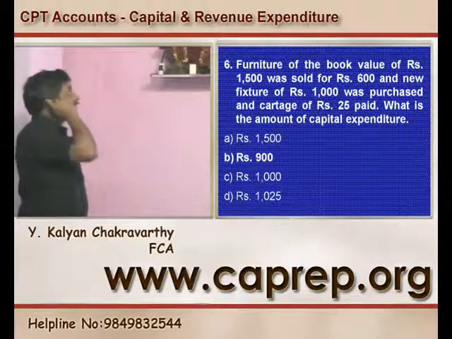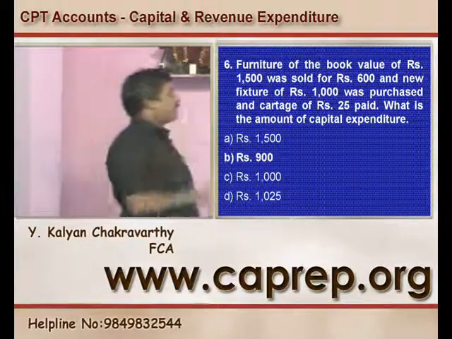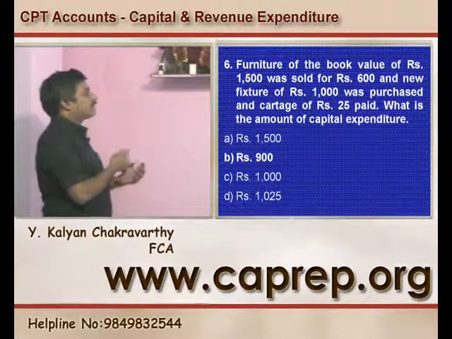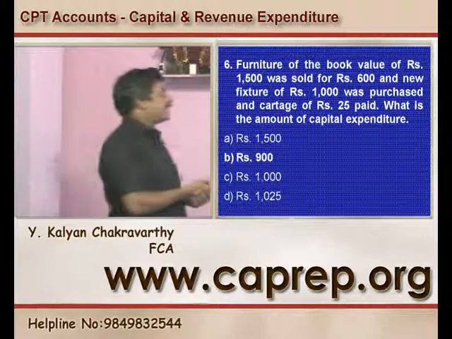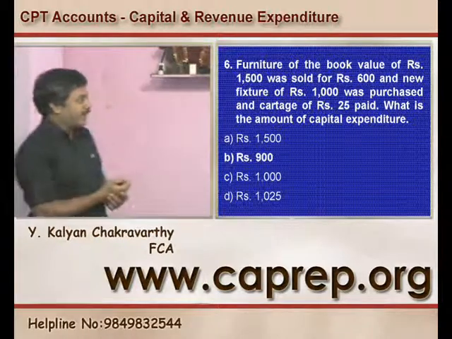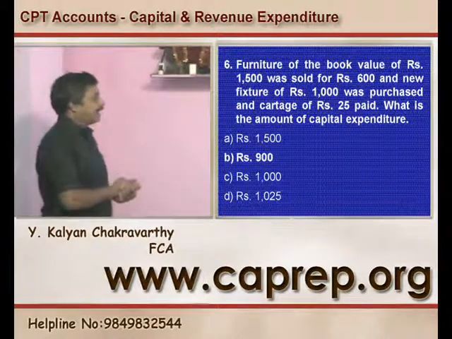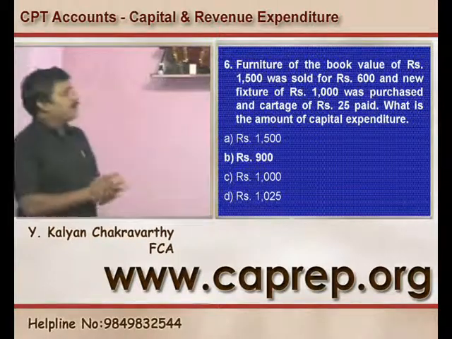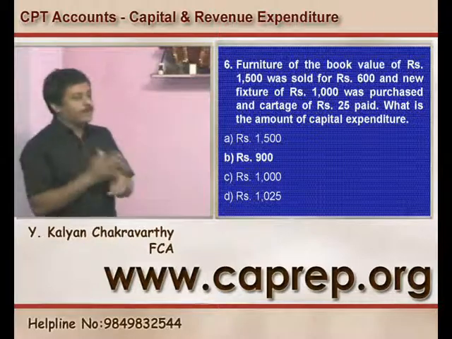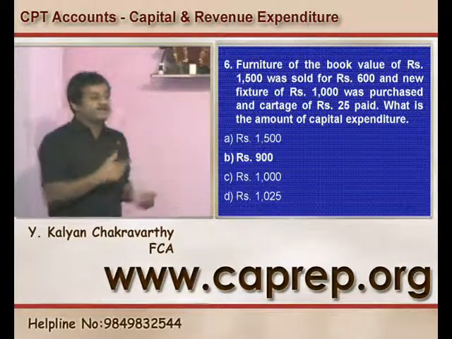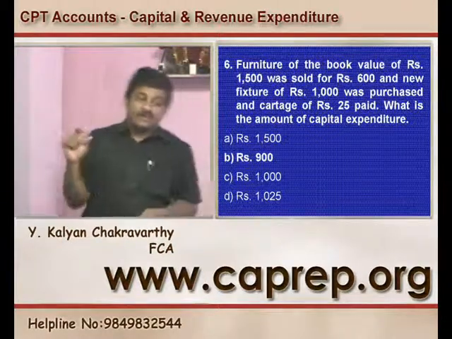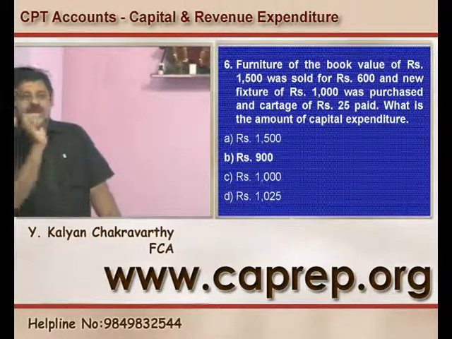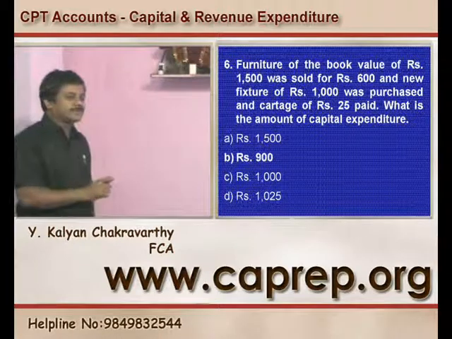Then furniture, sixth question. Furniture of book value 1500 was sold for rupees 600, and a new fixture of rupees 1000 was purchased, and cartage of rupees 25 is paid. What is the amount of capital expenditure? Friends, you had furniture of book value 1500 which you sold for 600, so you got a loss of 900 rupees. Of course, that is a capital loss.